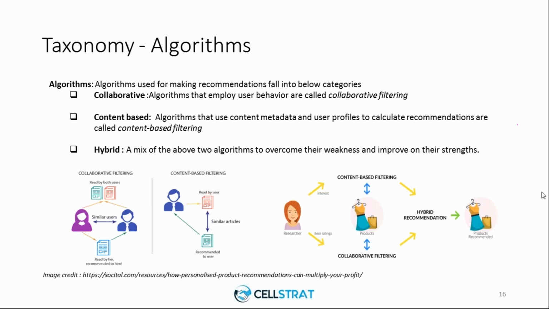If women are buying more clothing, then they believe other women will also buy more clothing. But if a particular woman is buying an Indian dress, they think this woman will buy more Indian dresses. So in one case they are comparing products, in the second case they are comparing user profiles, two different things. In the diagram also it is showing similar users versus similar articles. I think the difference is very clear there.